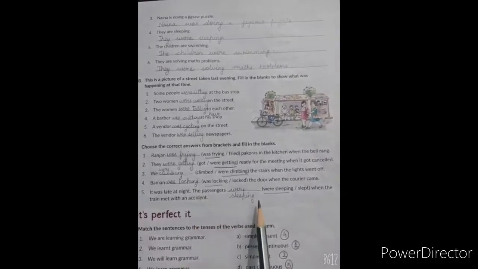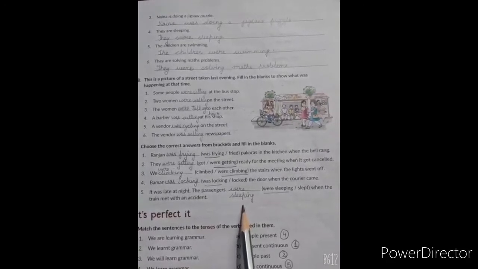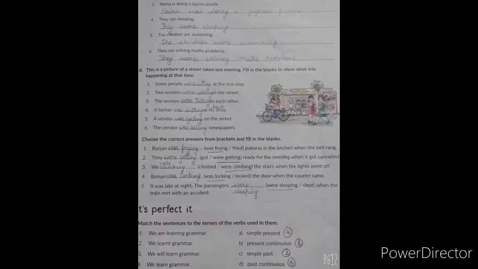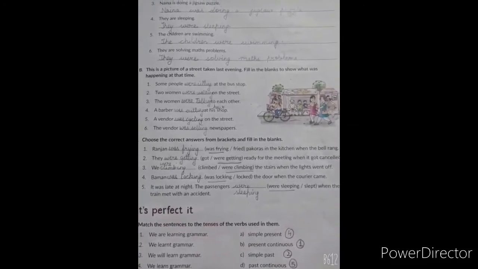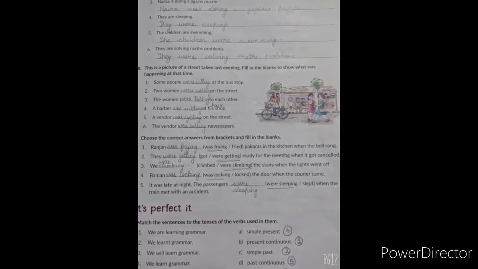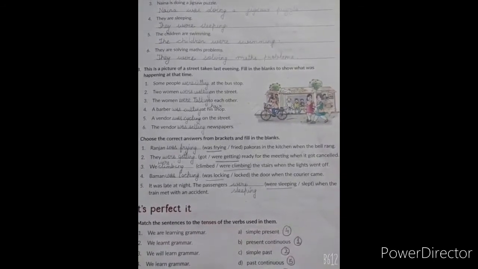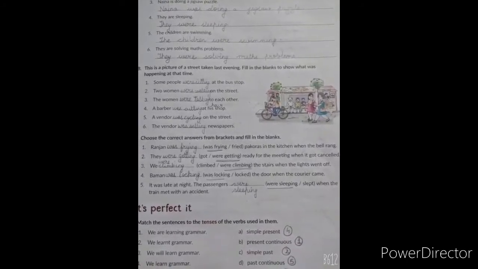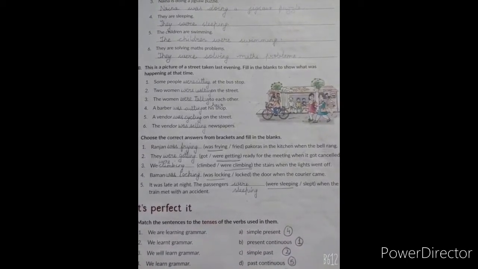The passengers were sleeping when the train met with an accident. I am repeating all the answers once again, students. Number 1. And everywhere, students, in all these 5 sentences, we have to use past continuous tense, because one action in past tense is already there in the sentence. So the second will be in past continuous tense.